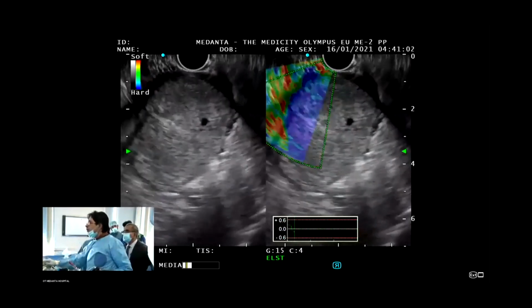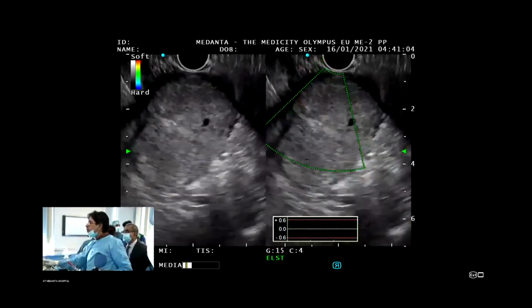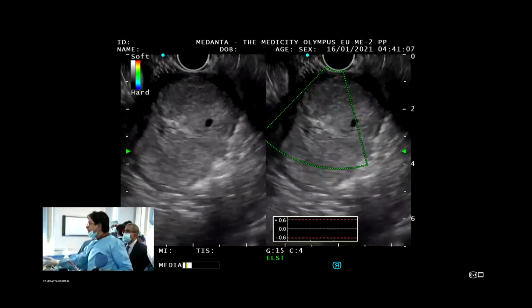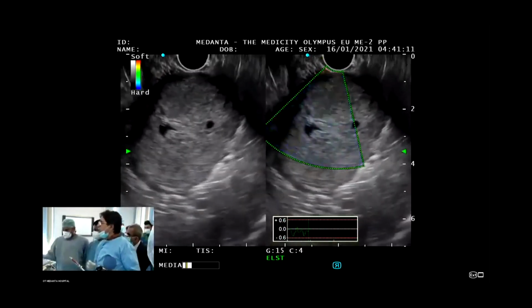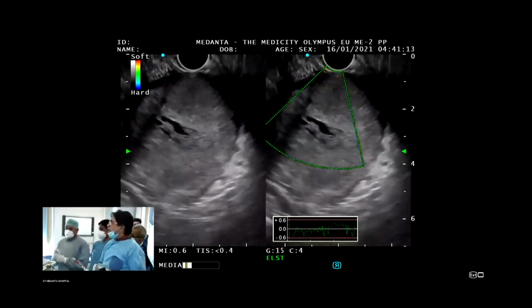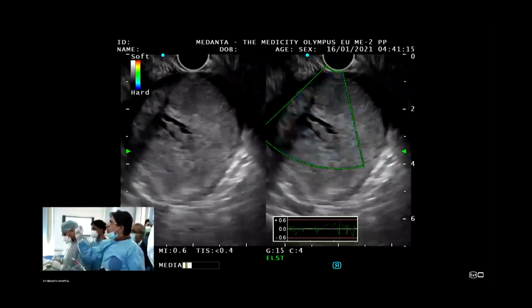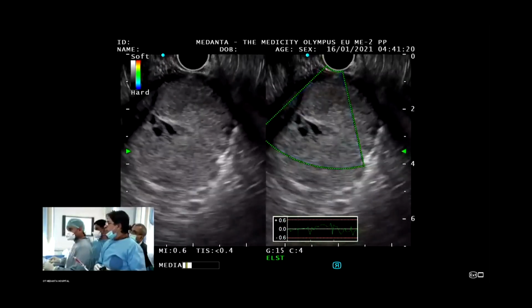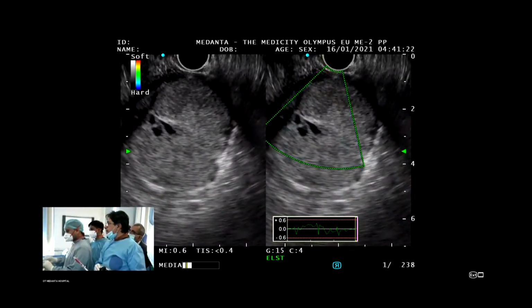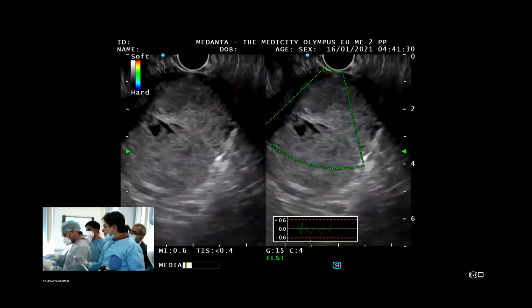Dr. Puri, do you check for the strain ratio also? Yeah, strain ratio. That's why I said those are no more used. But yes, you can use the strain ratio in this. And for the strain ratio, you have to see the ratio of the wall as well as the lesion. We just want to expand completely. Yes, make it bigger. So this is not the right way. Your examination screen should be completely enlarged.